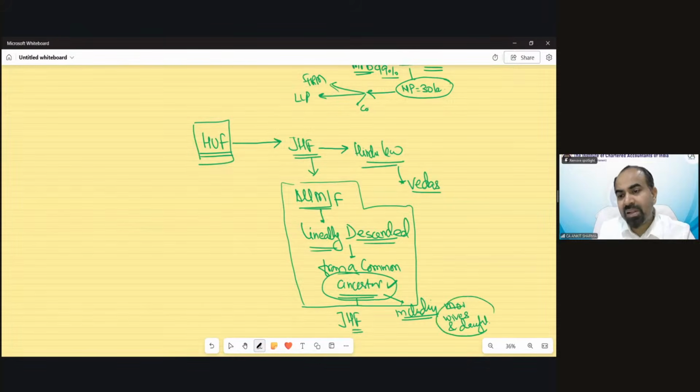So for the females, there is a very interesting provision under joint Hindu family that we will discuss again in this chapter. But you will see the ancestor of your mother is different. Your father's ancestors are the same, common. But your mother's ancestors are different still. They will be part of our joint Hindu family.